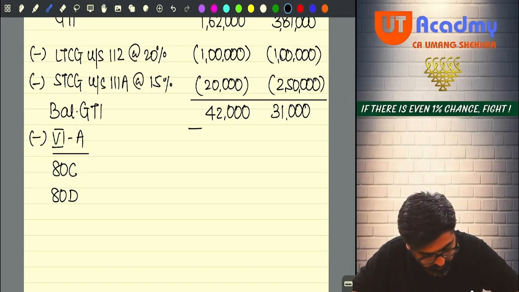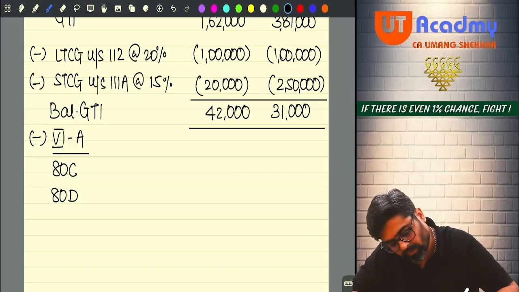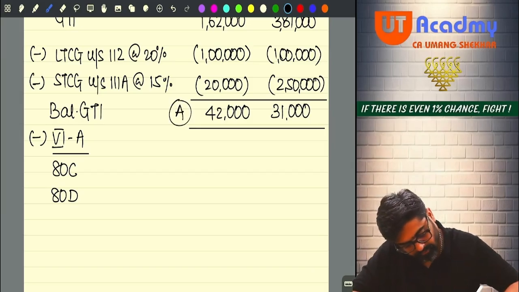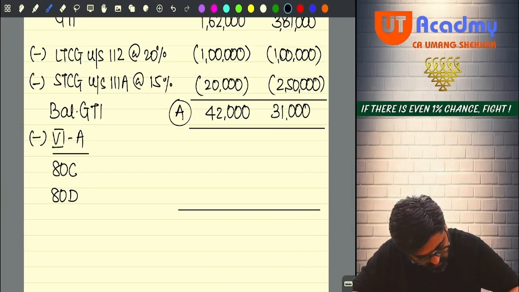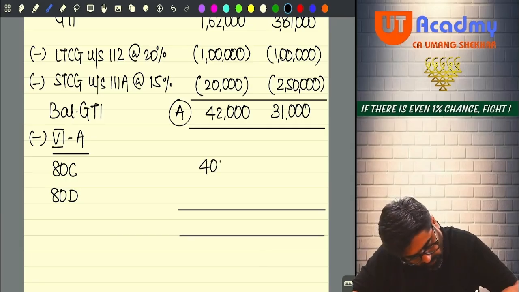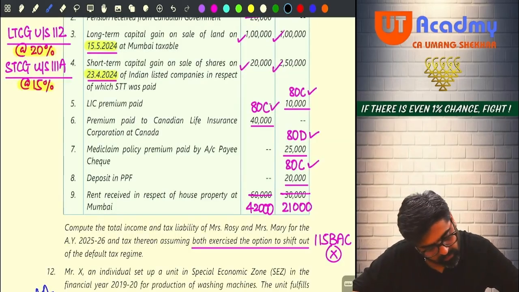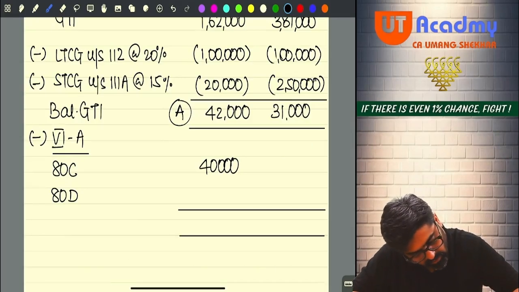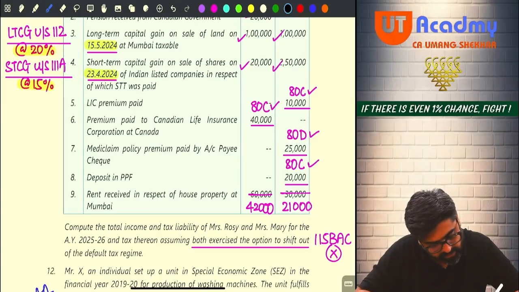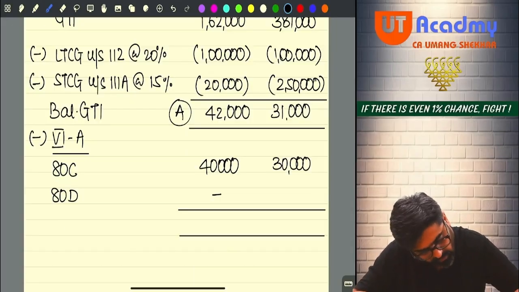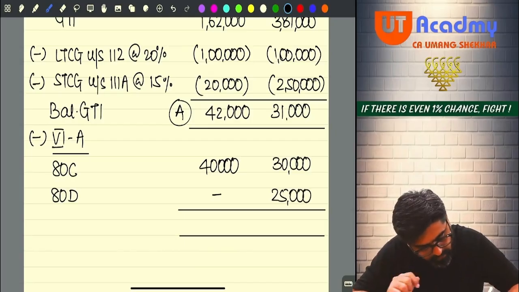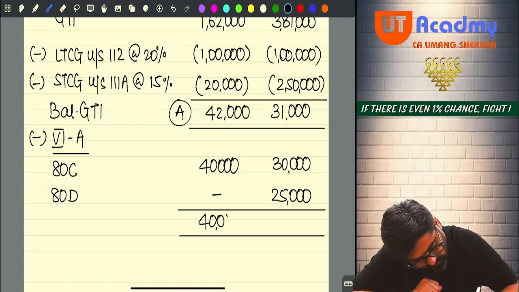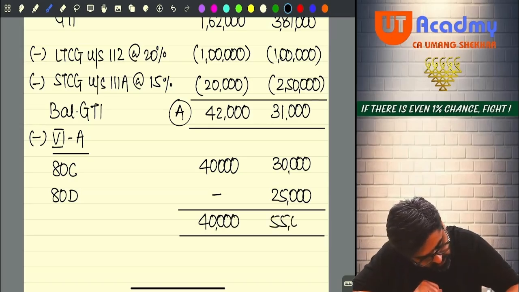First what I will do, I will close this and say that this is A. And then I will total this also. See, ATC for Rosie it is 40. For Mary, how much ATC? 10,000 plus 20,000. It is 30,000. Yes or no? For Rosie there is no ATD, but for Mary it is 20,000, 25,000. Right? So total 40,000 deduction, and total 55,000 chapter 6A deduction.